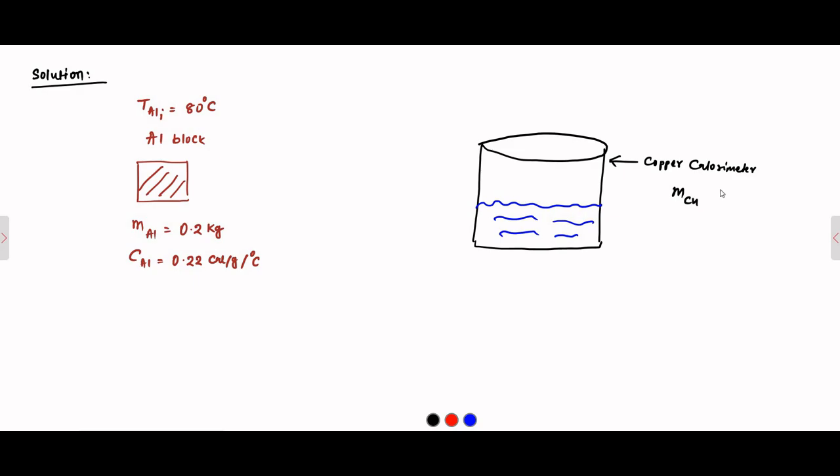It has a mass of 0.05 kg, and the specific heat of copper is 0.094 calorie per gram per degree Celsius. Then we have ethyl alcohol.